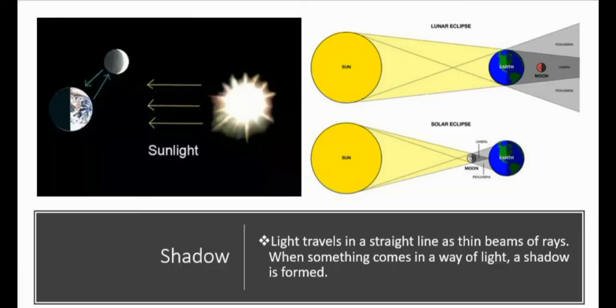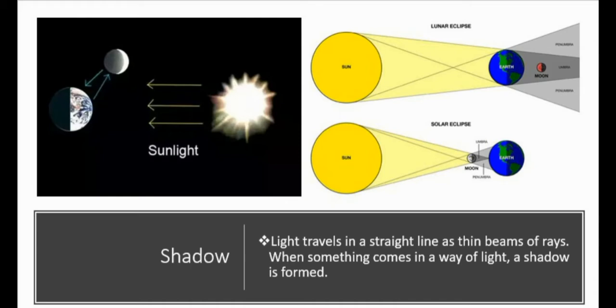Now we will learn about shadow. What is shadow? As you know, light always travels in a straight line as a thin beam of rays, right? So when any object comes in the way of light, a shadow is formed.